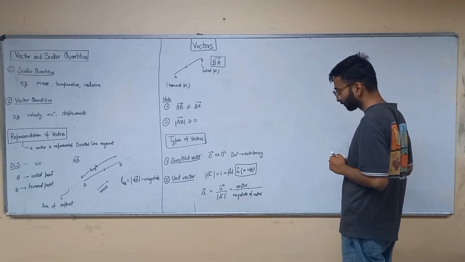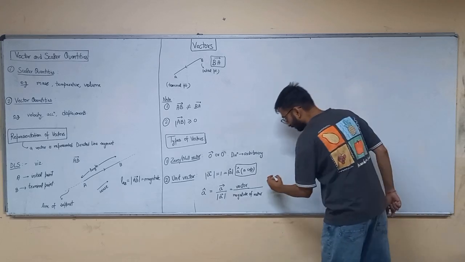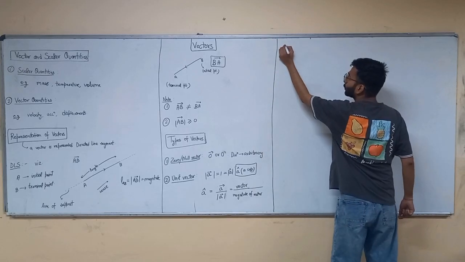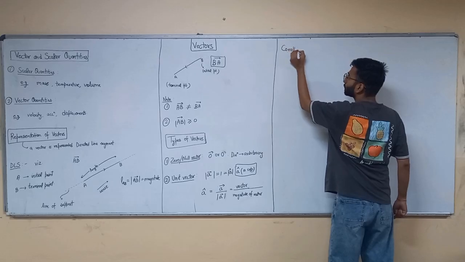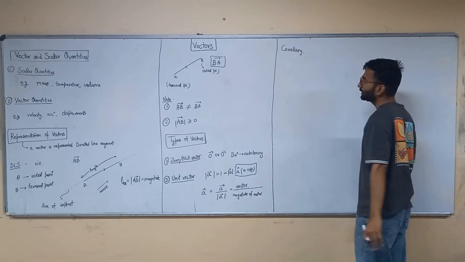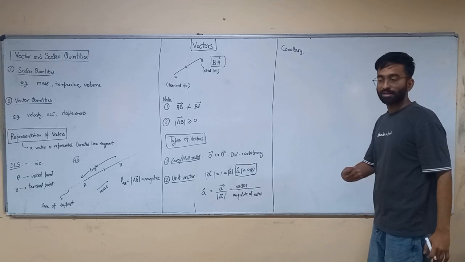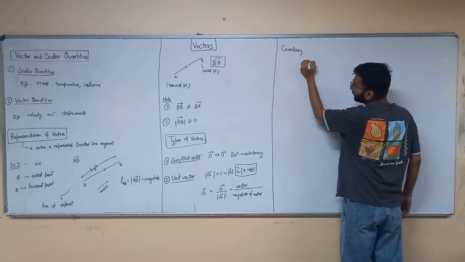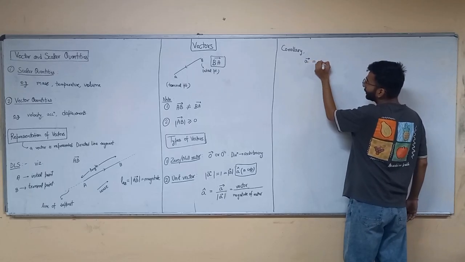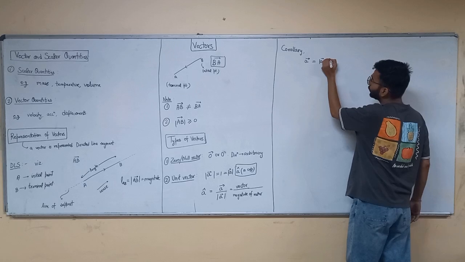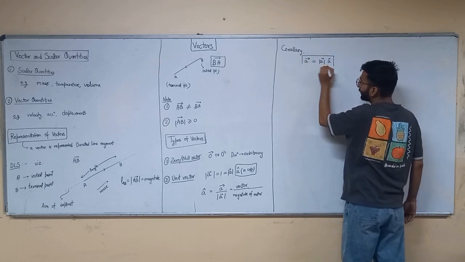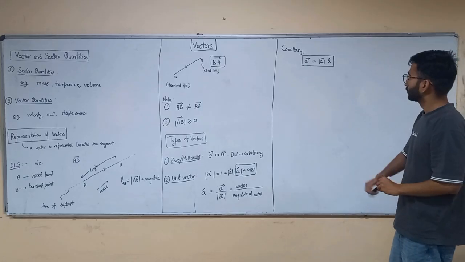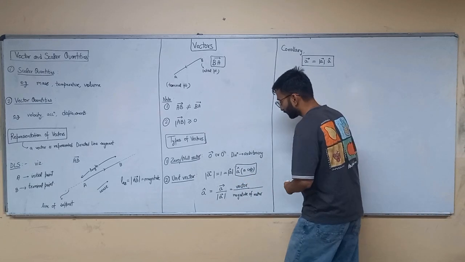All right. You can also write it as a corollary. What is a corollary? As follows. It can be defined as the A vector can be written as magnitude of A vector into A cap. What is A cap? A cap is the unit vector in direction of A. So these two formulas are very useful.